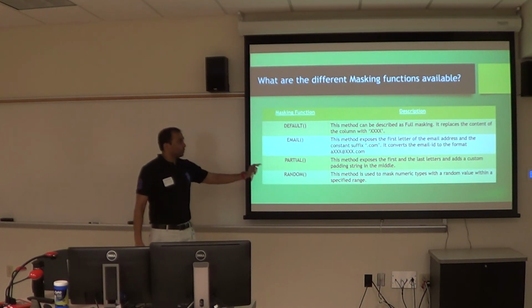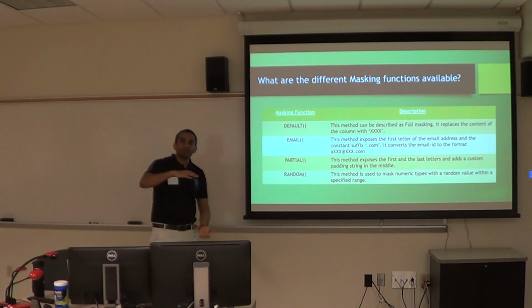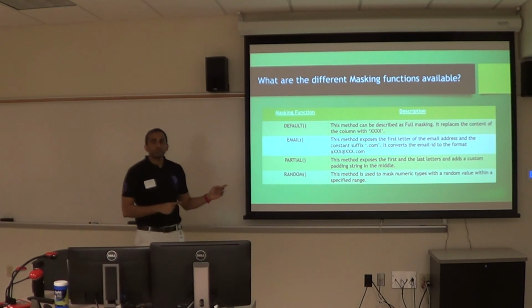Random function works just on numeric types. Say I don't want to display the age of my employees, and I just want to give a random age, say between 100 and 200. SQL Server will pick any random number and display it.